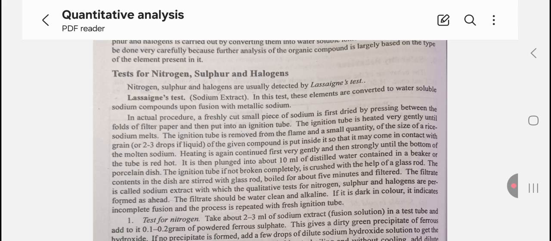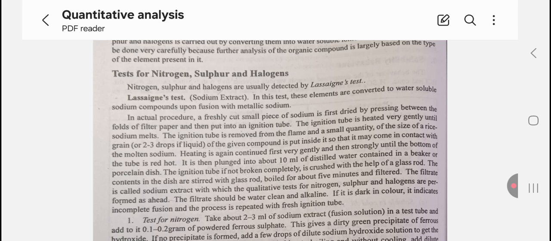The ignition tube is heated very gently until sodium metal melts. The ignition tube is removed from the flame and a small quantity, the size of a rice grain, of the given compound is put inside it so that it may come in contact with the molten sodium. Heating is again continued, first very gently and then strongly until the bottom of the tube is red hot.